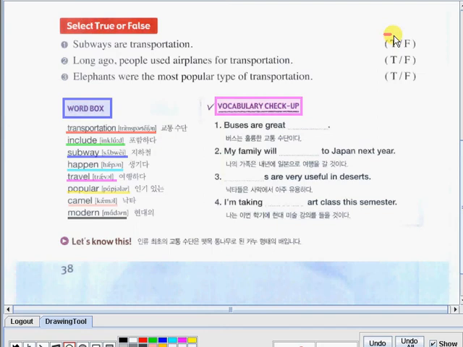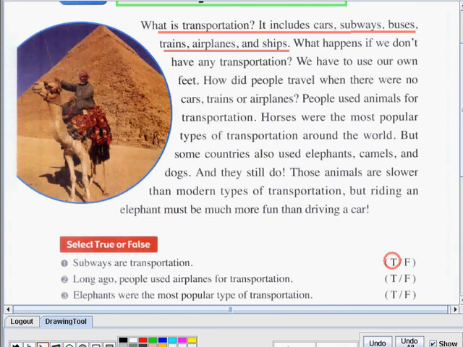This sentence is true. So, let's have the sentence that will support our answer. Let's all read it. What is transportation? It includes cars, subways, buses, trains, airplanes, and ships. So here we can see that subways are transportation. Sentence number 1 is correct.